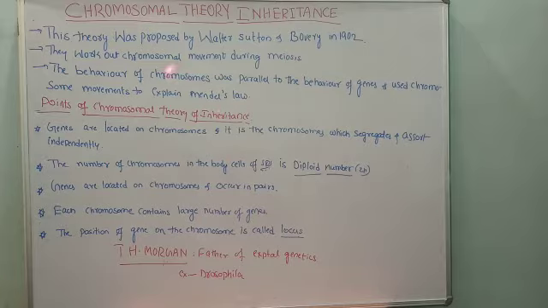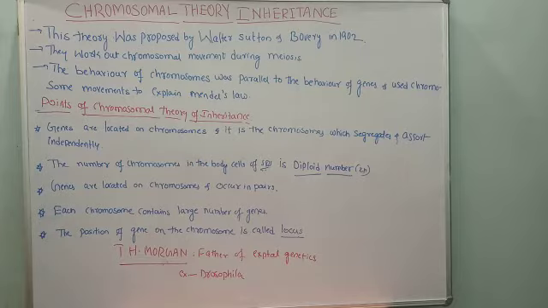To understand more about the chromosomal theory of inheritance, here are some points. Let us see those points. In the chromosomal theory of inheritance, Sutton as well as Boveri worked out chromosomal movement during meiosis.